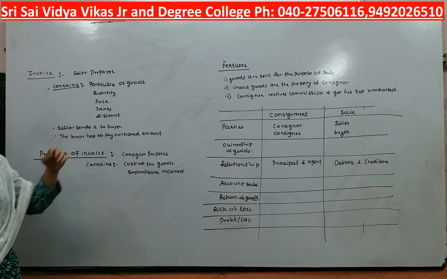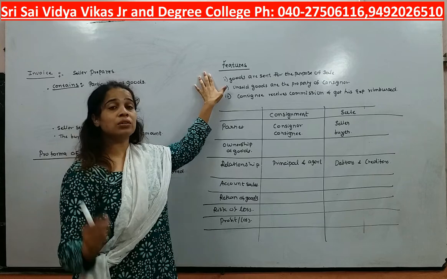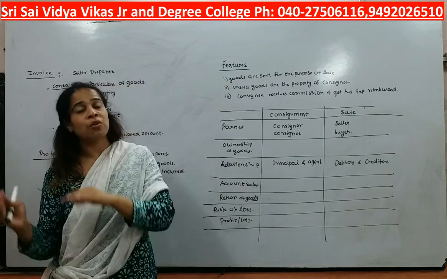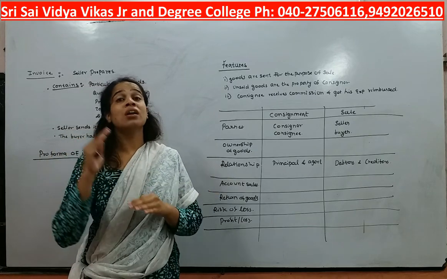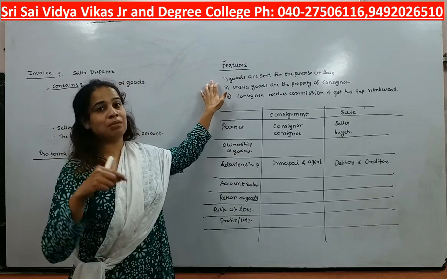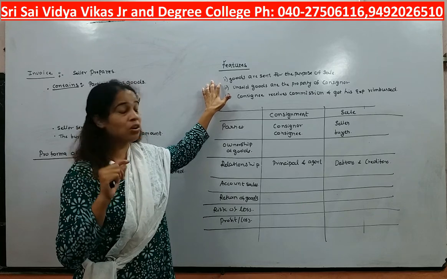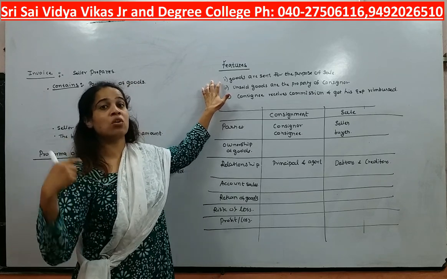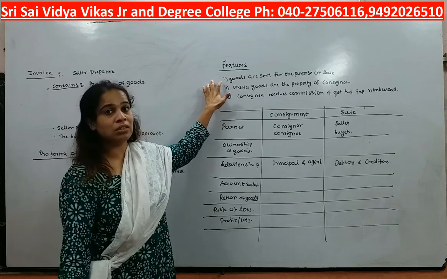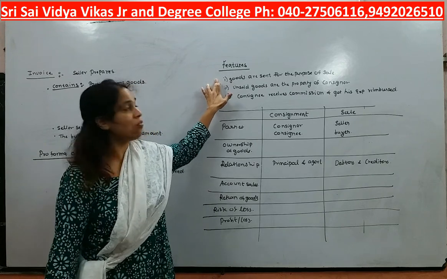Now understand the features of consignment. We know that consignment is the process of sending goods from one person to another person for sale. So basically in consignment goods are sent, but we are not giving them to the consignee for his or her domestic use. We are sending goods so that the consignee can sell the goods to the final consumer. So goods are sent for the purpose of sale.